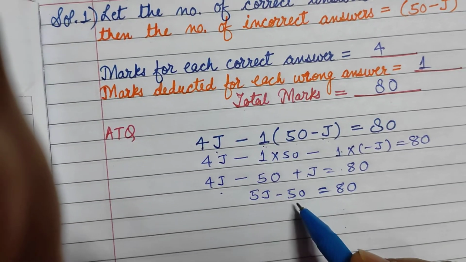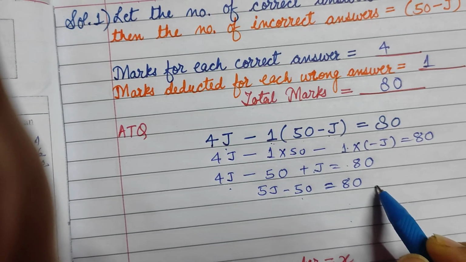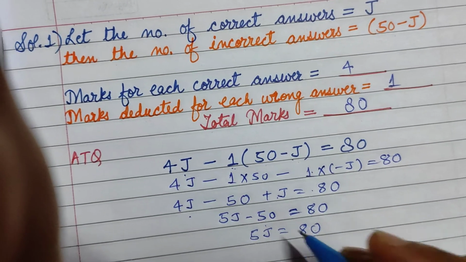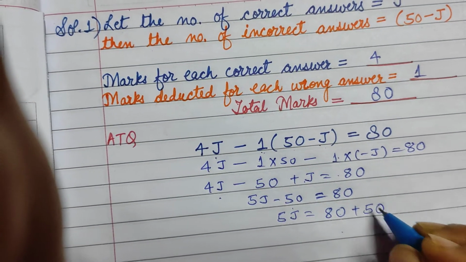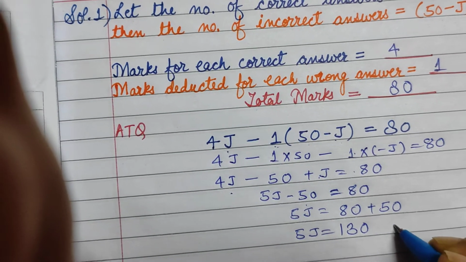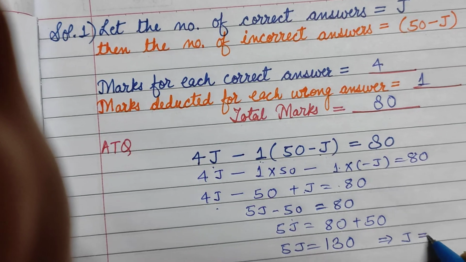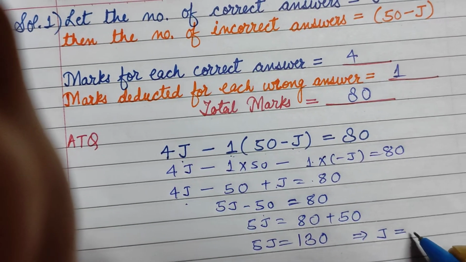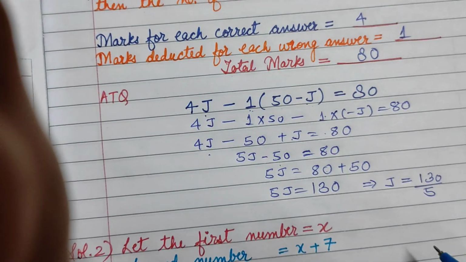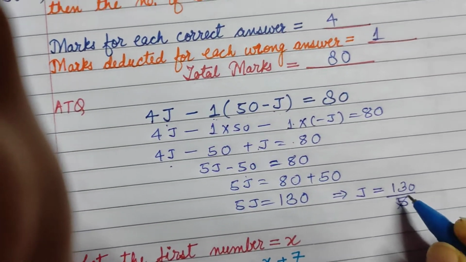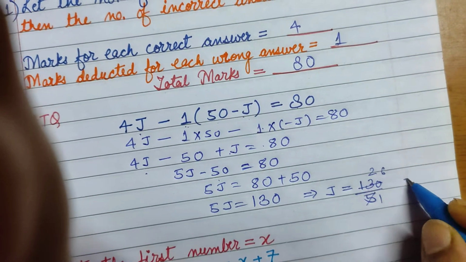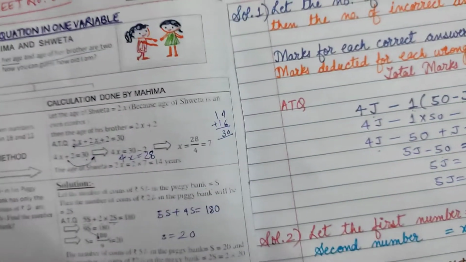Now we all know we have to transfer this 50 to the right hand side. So 5j will be equal to 80, and minus 50 will become plus 50. So 5j is equal to 130, and what will be the value of j? 130 divided by 5. So how much will it become? 5 ones are 5, 5 twos are 10, 3 will be remaining, 26. So it is 26.